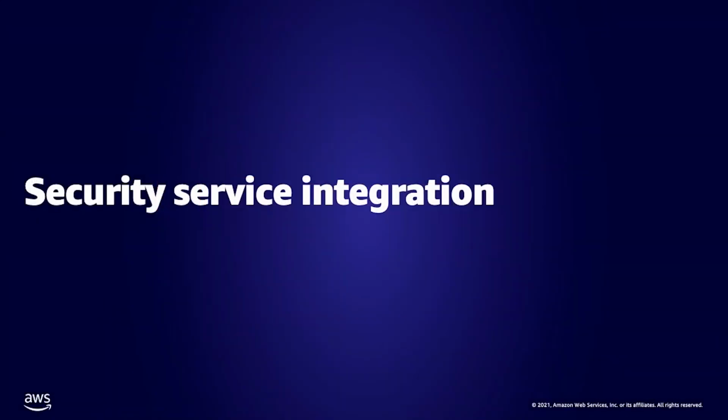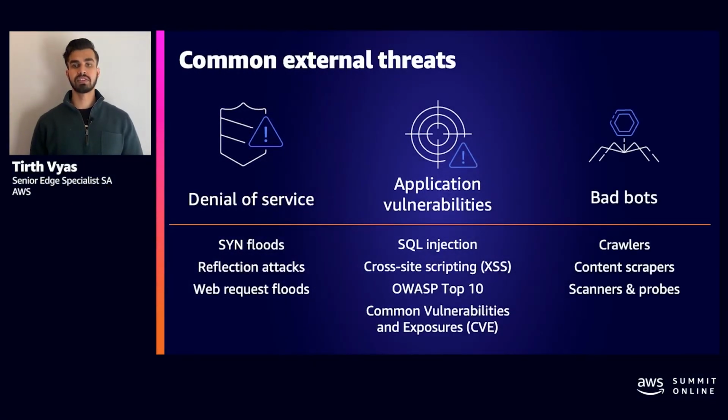Alright, let's now take a look at our edge networking security services that help us with perimeter protection to prevent external threats such as DDoS attacks, bots, and application attacks. Internet infrastructures are always getting attacked by different malicious actors. I wanted to talk about some common threats we see for different workloads and what we can do to protect against these threats on AWS.